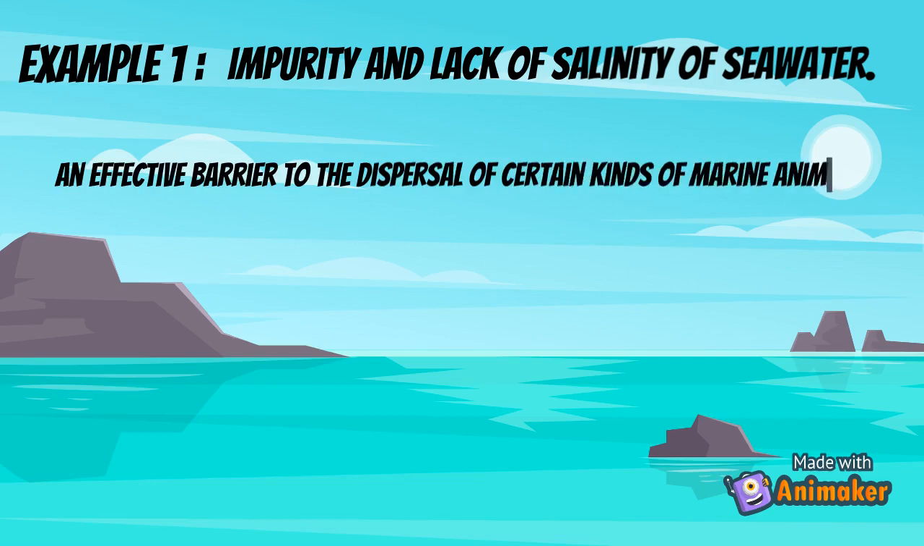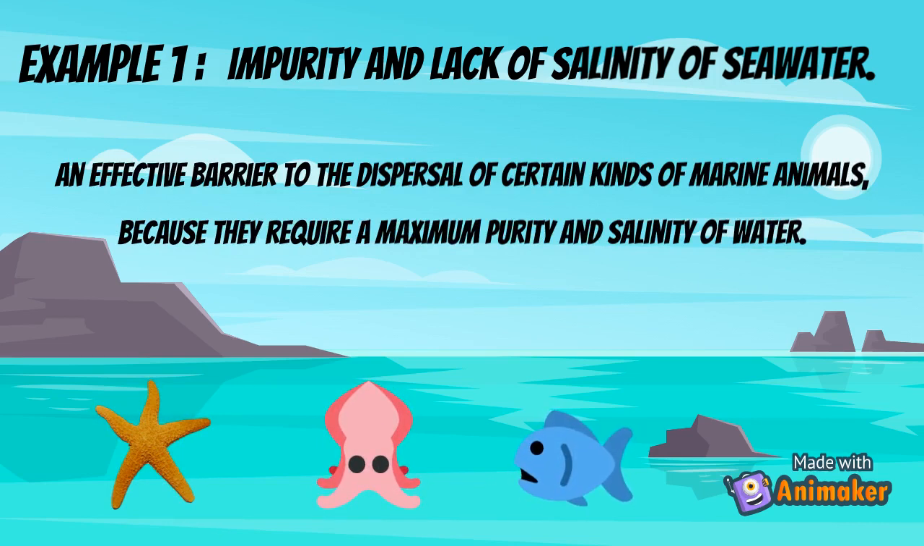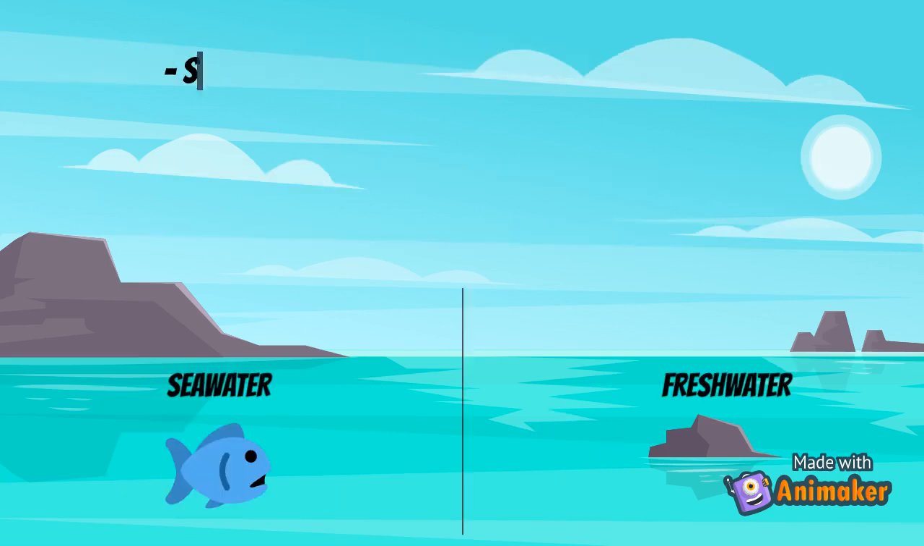Impurity and lack of salinity of seawater is an effective barrier to the dispersal of certain kinds of marine animals such as starfishes, fishes, squids, and corals, because they require maximum purity and salinity of seawater.